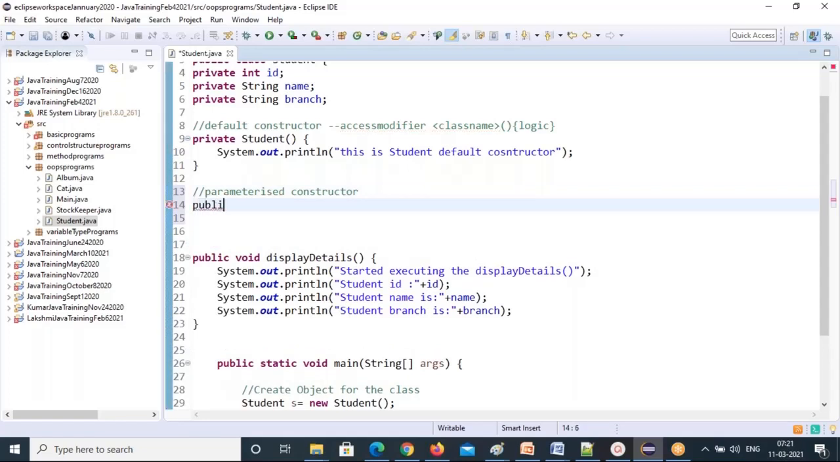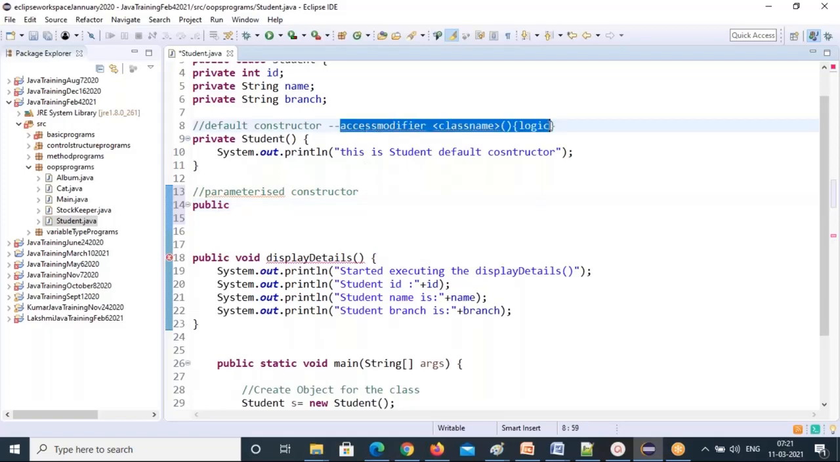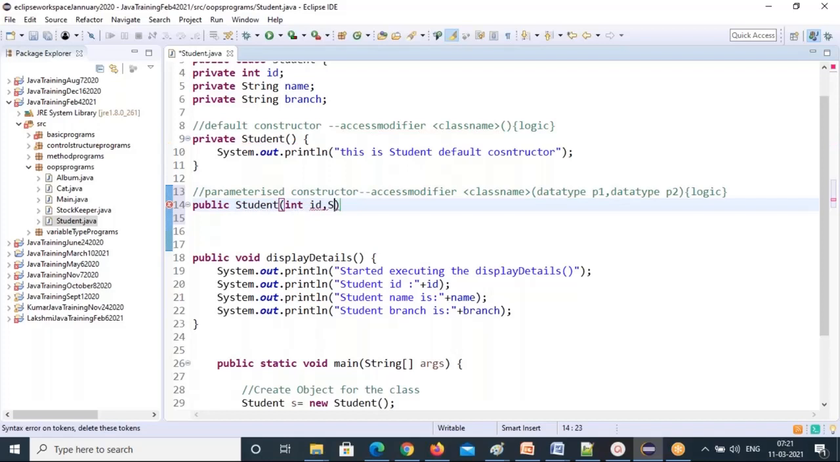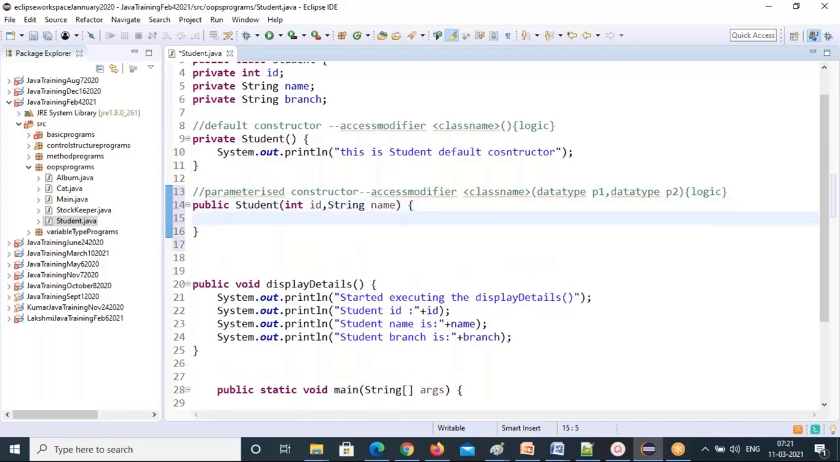So public. What is the parameterized constructor syntax? Let me write it again. I don't want to confuse everywhere, we are going to follow the syntaxes. I'll take 2 parameters here. Public, what is the class name? Student. First I'll pass int id, then String name. These 2 values I'm going to pass.